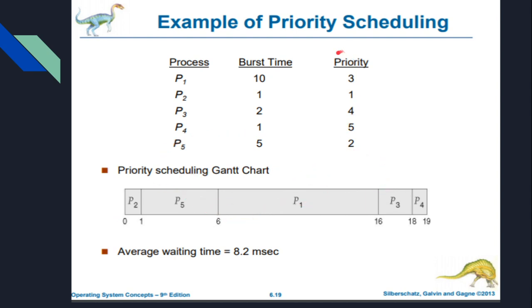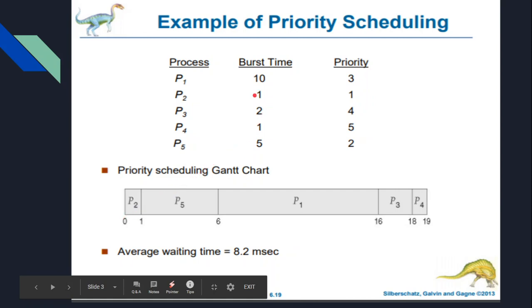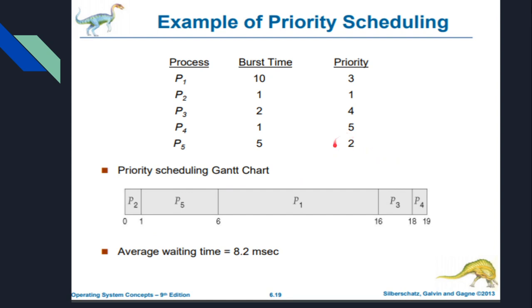Now, this is priority scheduling, so we first choose the first priority, that is priority 1. As I told you, the least number has the highest priority. So number 1 is the first priority, which is process P2. Its burst time is 1, so 0 to 1. The next priority has the value 2, and the burst time for this job is 5, which is P5. So P5 runs from 1 to 6, since 1 plus 5 is 6.